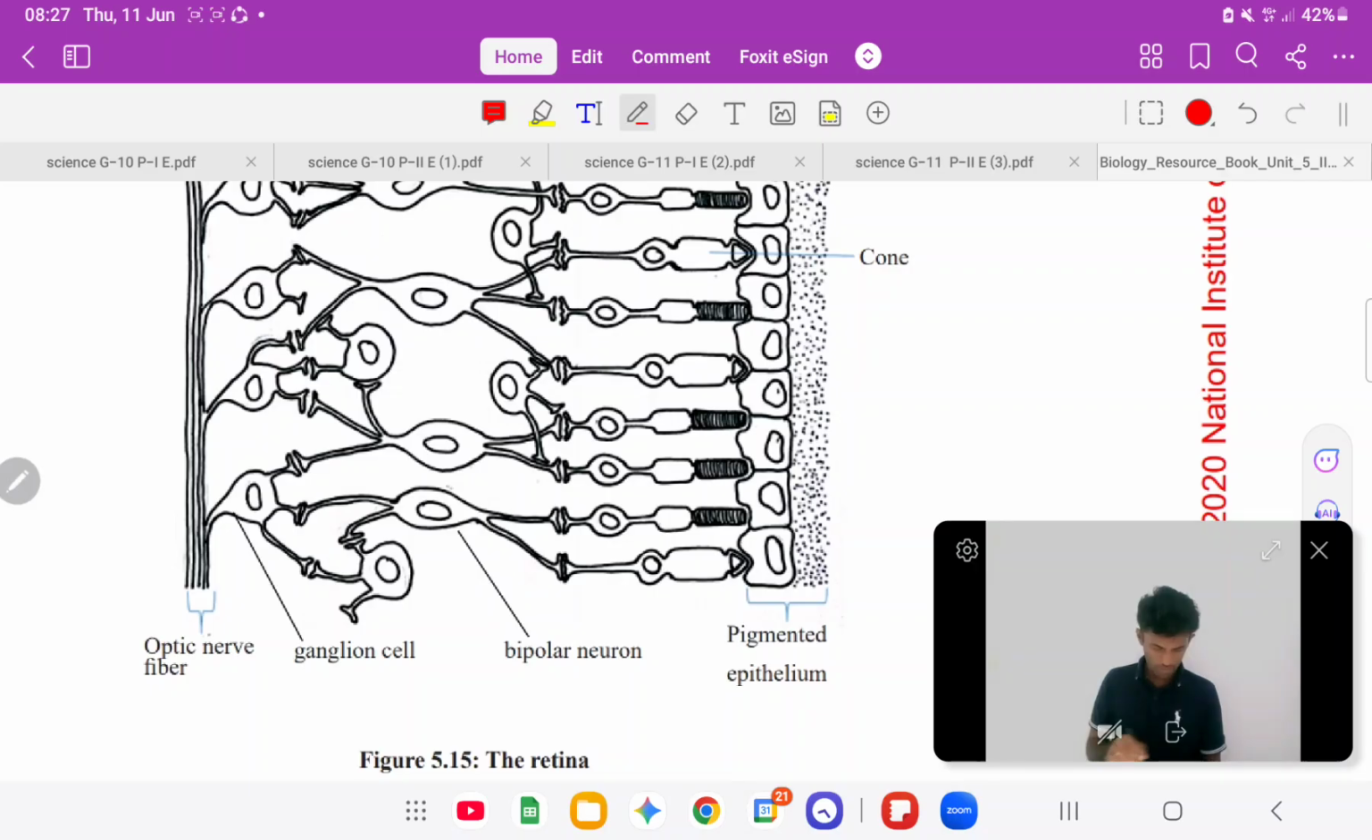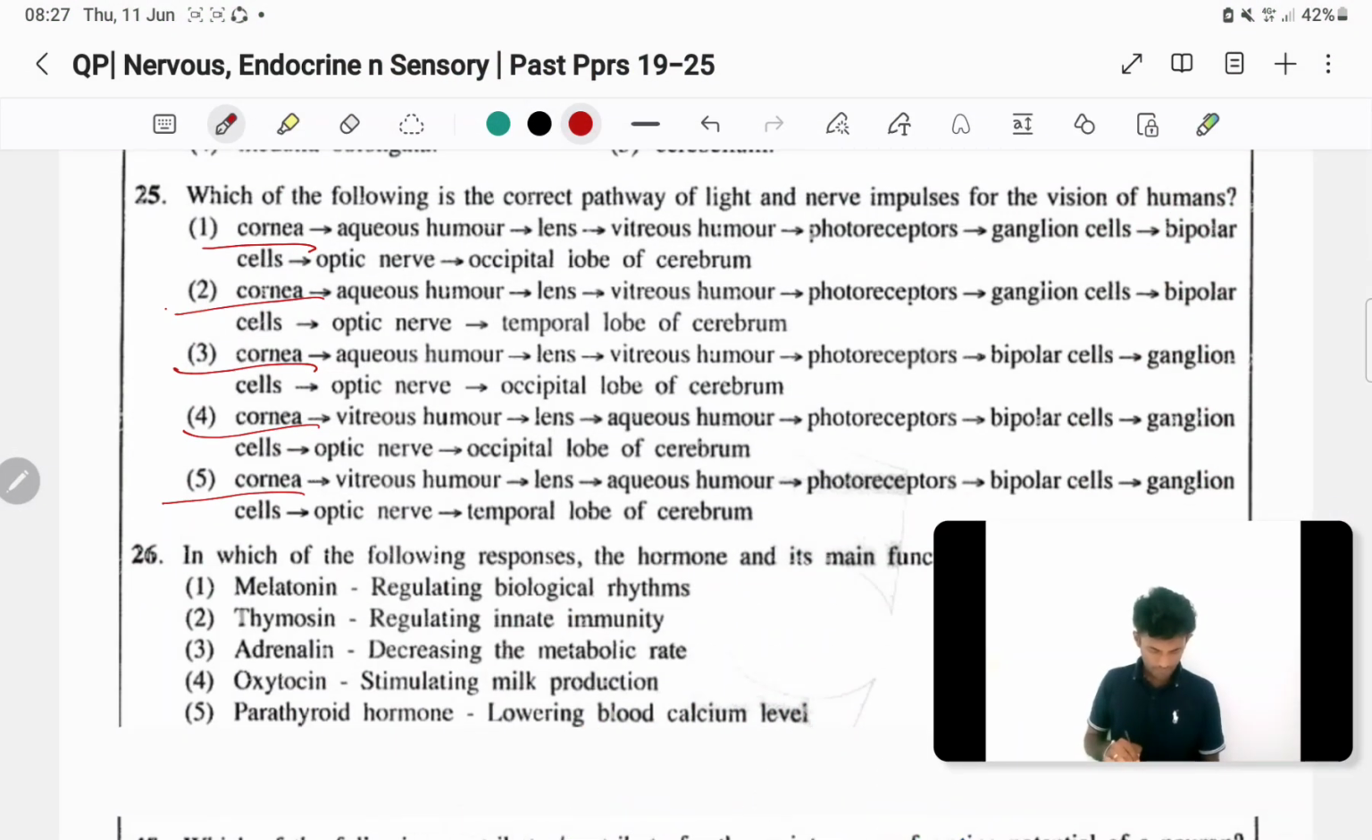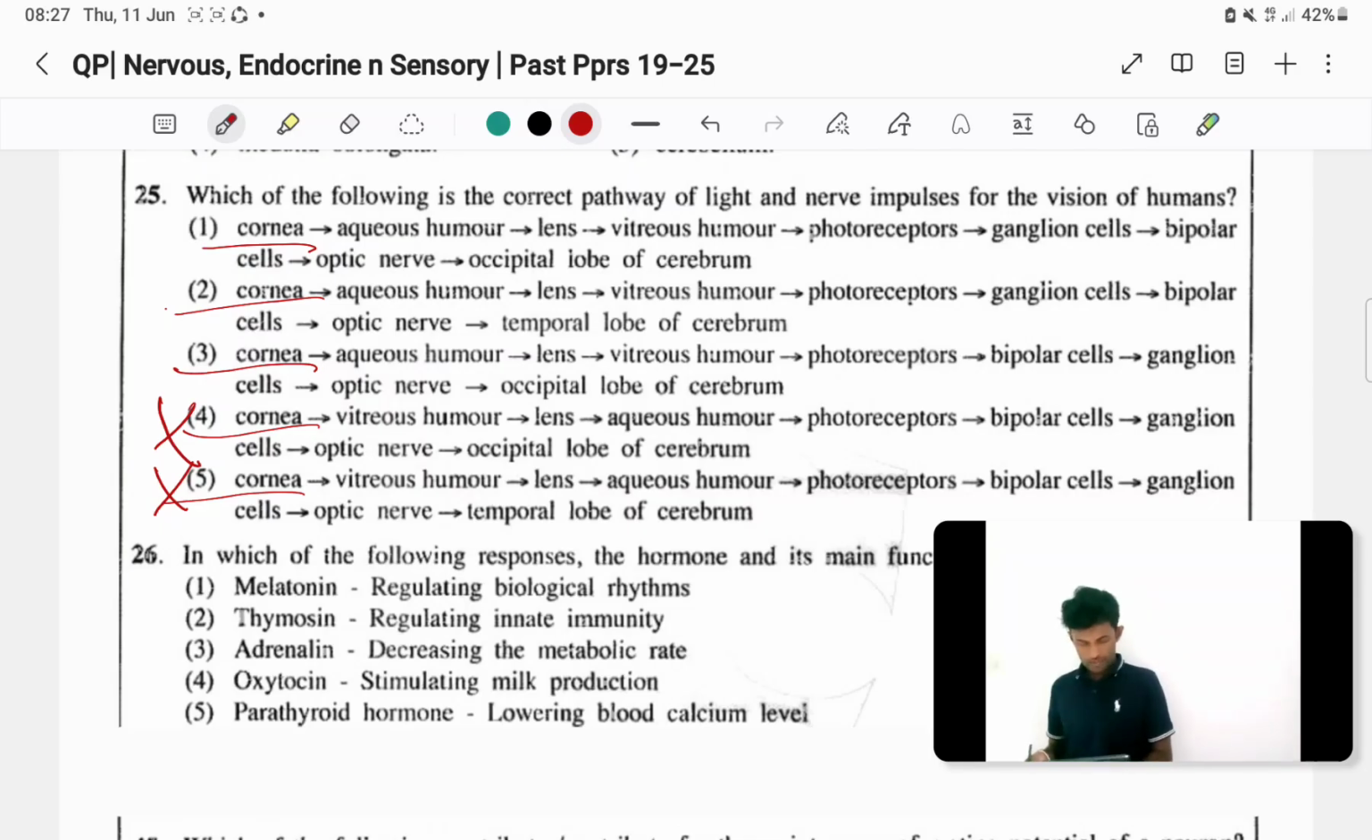Now in the question, they've given that it starts from the cornea, then aqueous humor. In the fourth answer there is aqueous humor again followed by vitreous humor, so we can reject the fourth answer, and the fifth one as well. So the first three remain. Here first the lens, then vitreous humor, then photoreceptors. After photoreceptors, the first answer has ganglion cells, and only the third answer has bipolar cells.